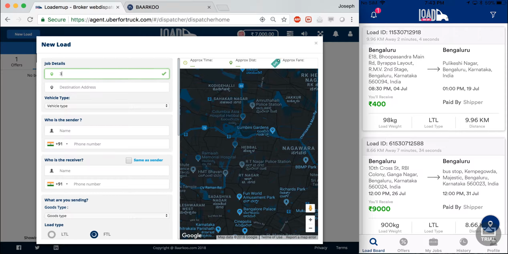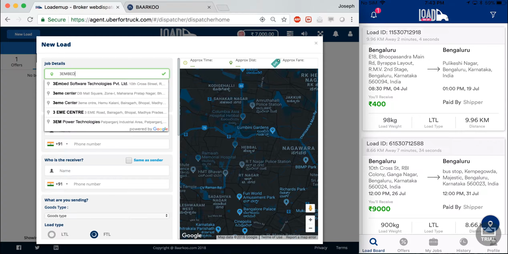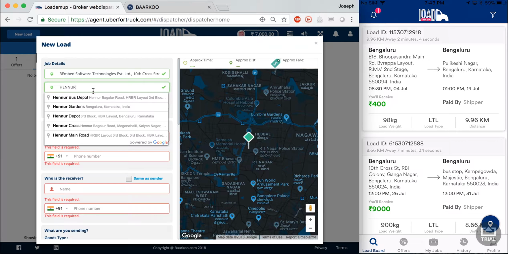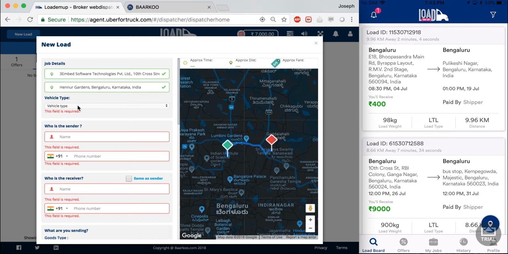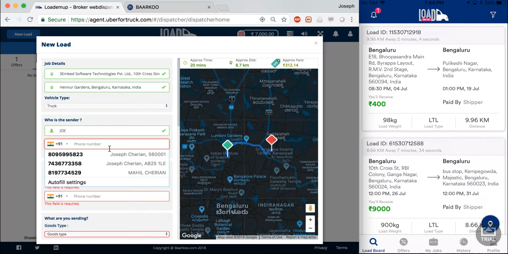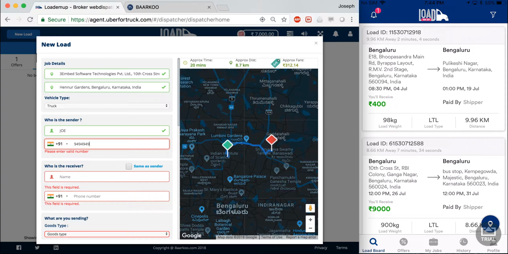The first thing I do is enter my pickup address. And my drop address. My vehicle type is a truck, as we've seen earlier on in the video. I enter the details of the sender and the receiver.